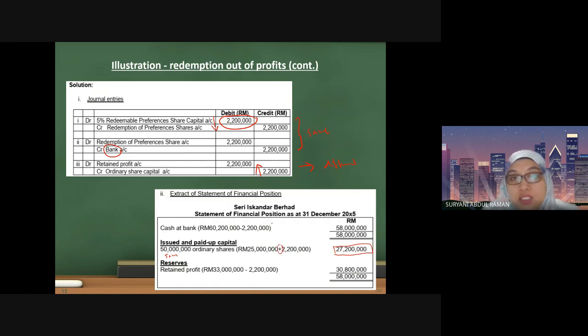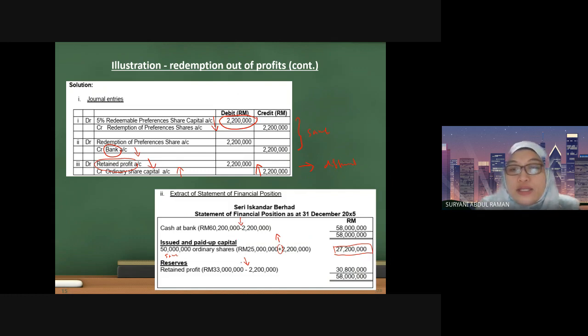Where does this transaction come from? It is from here. Here, credit shows there is an increase, so increase means you have to add. This one shows the decrease, so decrease means you have to minus. Okay, next, the reserve. Is there any effect in the retained profit? Yes, you have a transaction related to the retained profit here. Debit shows there is a decrease in the retained profit, so decrease means you have to minus.